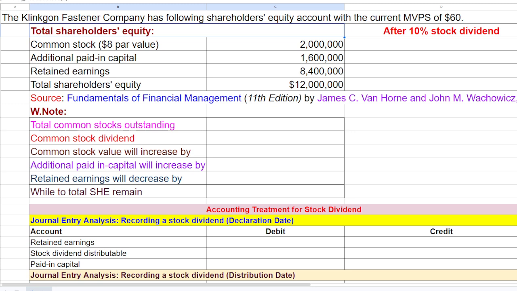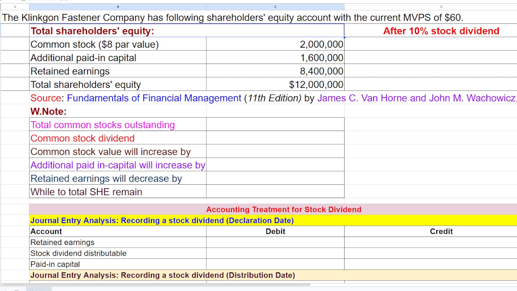Today let's discuss the concept of stock dividend announcement and how it would affect each component of shareholder equity, like common stock value, additional paid-in capital and the retained earnings. We know that when a company has surplus funds, it has two options.